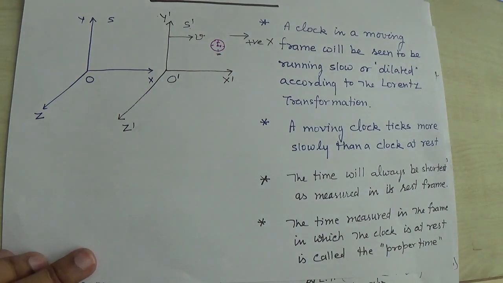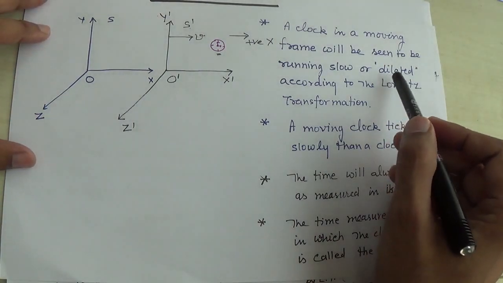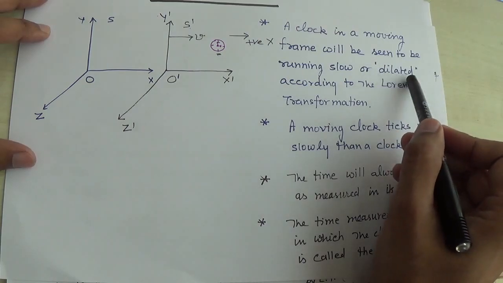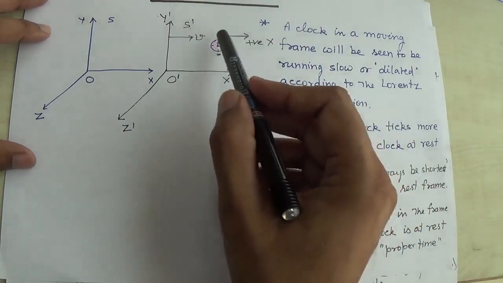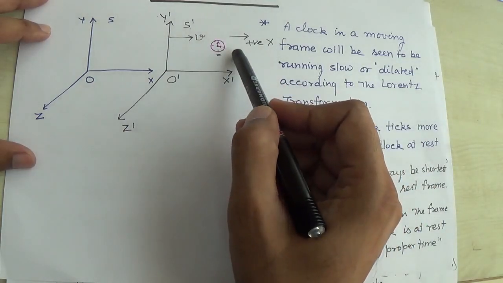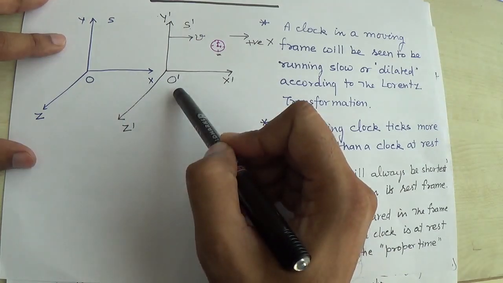So a moving clock ticks more slowly than a clock at rest, or as I mentioned in the earlier statement, dilated time and running slow. This clock runs slow according to which observer, O or O prime?